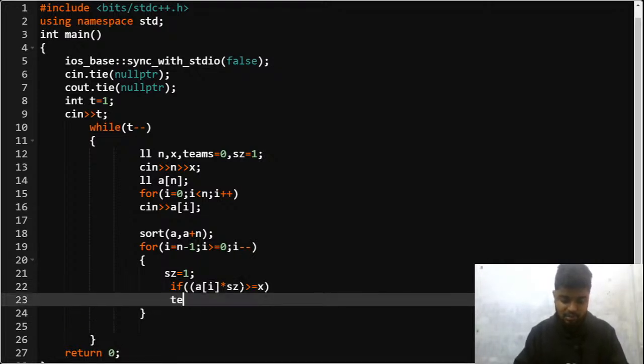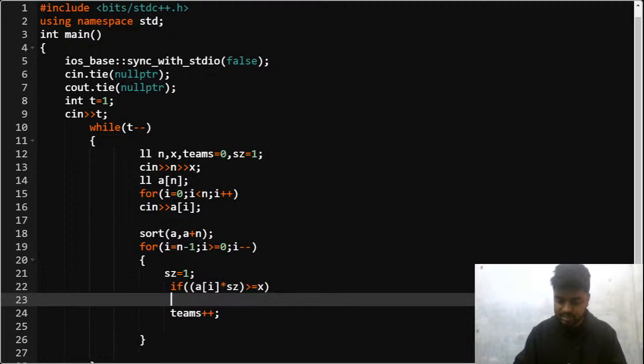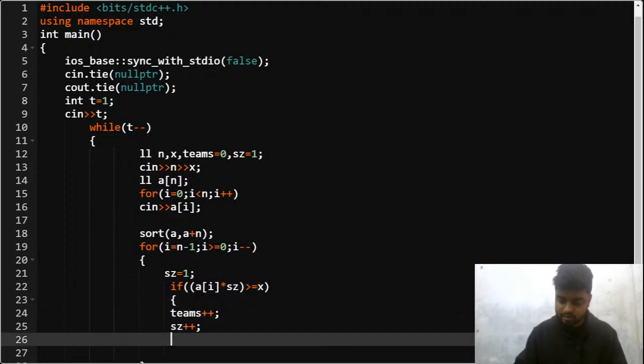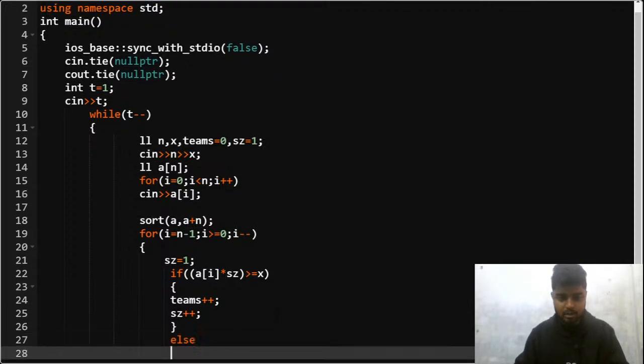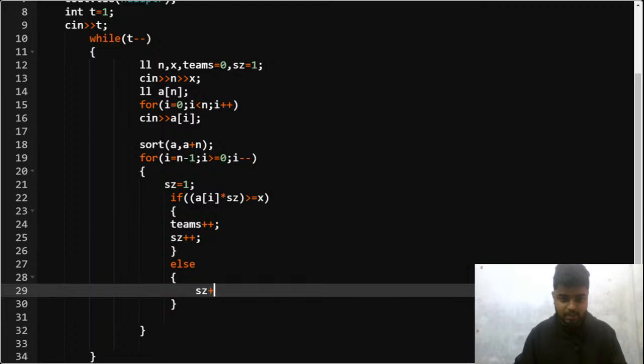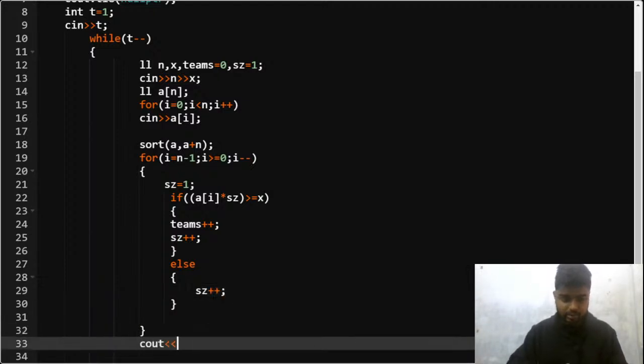I'll say that teams plus plus, so the number of teams will increase, and I'll also be marking besides this, I'll also say that sz plus plus, right? This is what I'll say. In the else part, I need to increase my team size, so I'll add the current element as well, and simply in the end I can return the number of teams that I have made, right? I can simply return the number of teams that I have made.